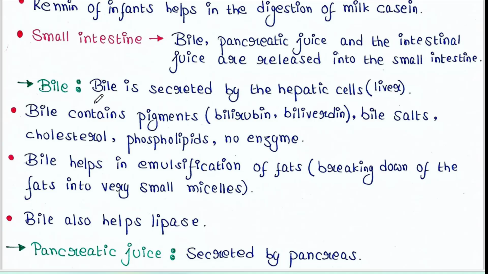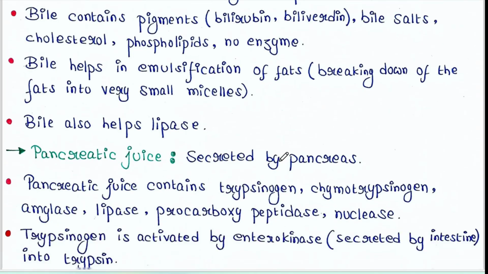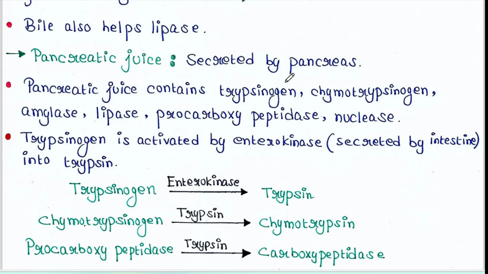So we have seen that small intestine also contains pancreatic juice. Pancreatic juice is secreted by pancreas. This pancreatic juice contains trypsinogen, chymotrypsinogen, amylase, lipase, procarboxypeptidase, nuclease, etc. Trypsinogen is activated by enterokinase. Enterokinase is actually secreted by intestine.